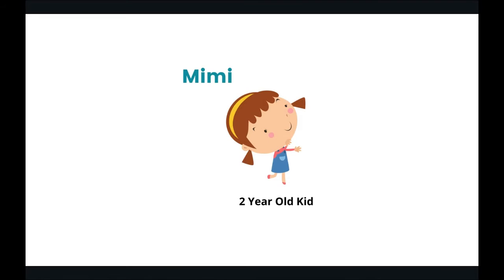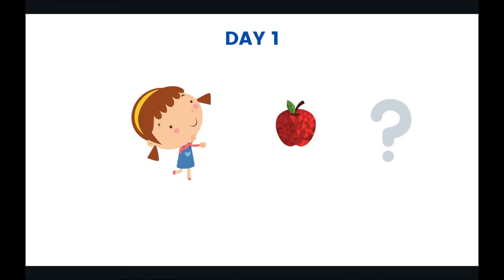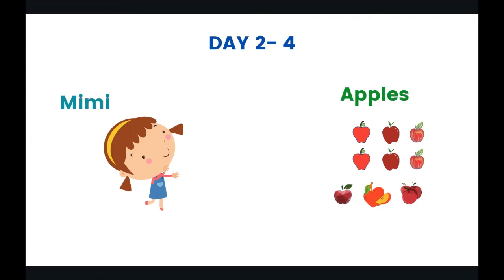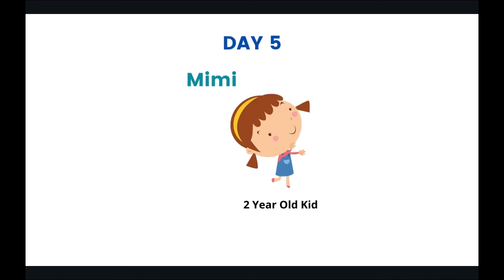Here is Mimi, a 2-year-old kid, and suddenly on day one, she is asked, "What is this?" To which she doesn't have a proper reply. Over a period of 2 to 3 days, Mimi is shown hundreds of apples and 100 types of apples, right? And told by the teacher that these are called apples.